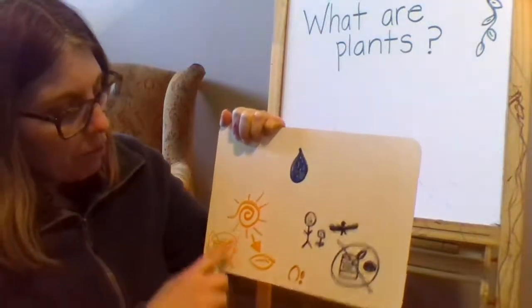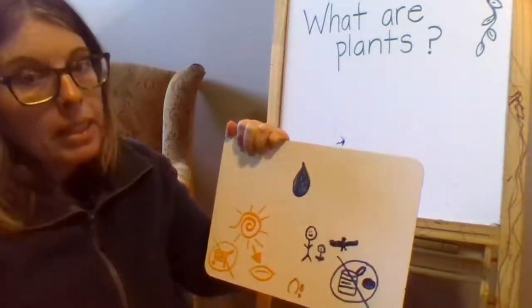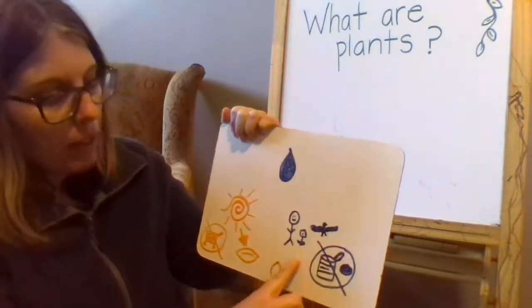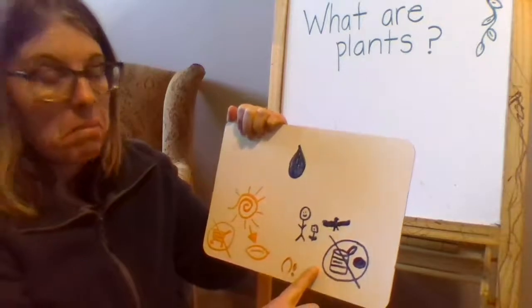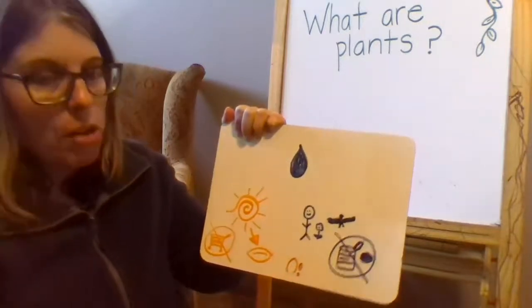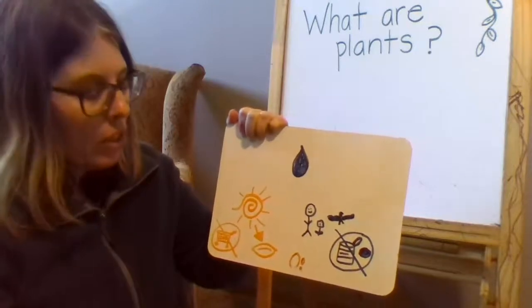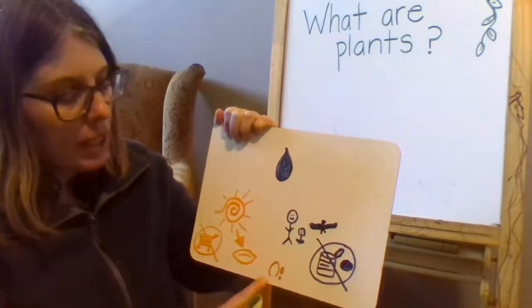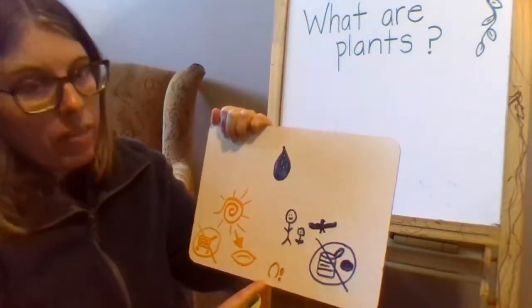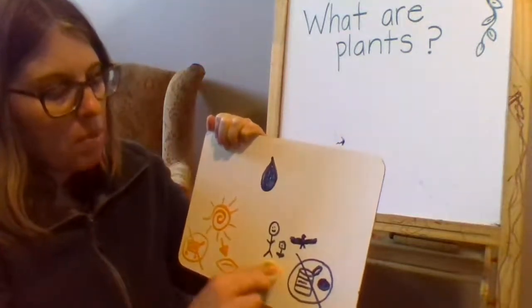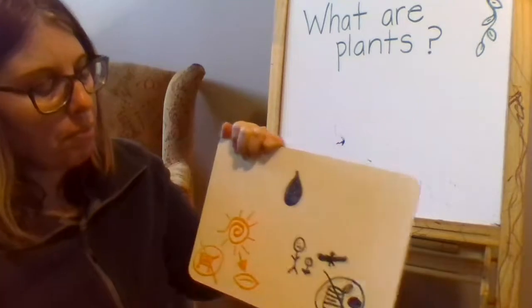Let's see. They make their own food from sunlight. Was that true for all plants? True for all plants. How about that they're living? Are all plants living? True. Seeds. Do all plants have seeds? That's a good question, and we didn't get to really dive into that in the video, but I'll tell you that not all plants come from seeds or have seeds. Some do, but not all of them.